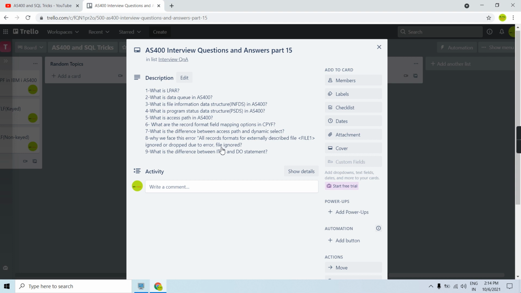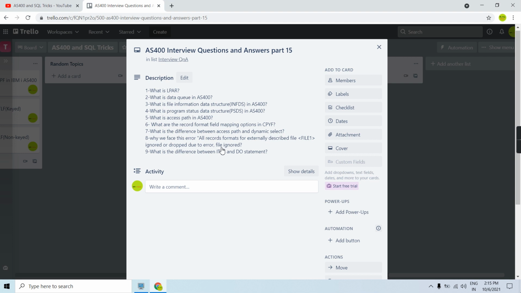Now the next question is, what is the difference between ITER and DO statement? Basically, DO is a looping statement and ITER is a branching statement. Like you use LEAVE. What does LEAVE do? LEAVE basically transfers the control out of the ENDDO. Whatever the next statement present after the ENDDO will get executed once the LEAVE gets executed. So basically the control gets transferred from inside the loop to the outside of the loop, after the ENDDO.